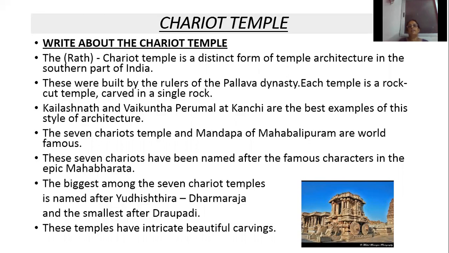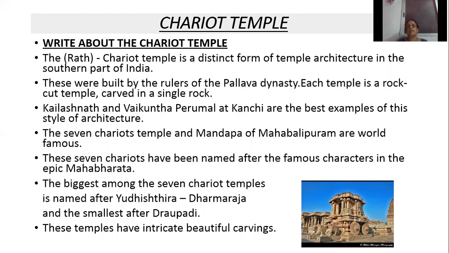So what is the special feature of temple architecture in the southern part of India? The chariot temple. During which period were the chariot temples built? During the period of Pallava kings. What is the speciality of the temple? They cut the rocks and made the temple, carved in a single rock. Which are the best examples of the chariot style of architecture? Kailasnath temple and Vaikunta Perumal temple at Kanchi.